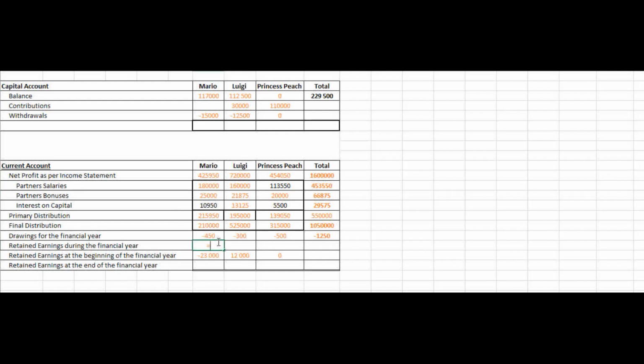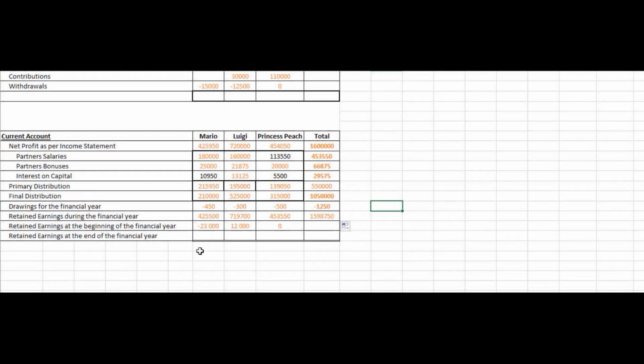So that'll be equal to the net profit plus the drawings, and we will continue to do that for Luigi and Princess Peach, and then we will total this amount up in the total column, and then we will just total our retained earnings at the beginning of the year up as well. And my bad, sorry, I think that amount will also not be correct.